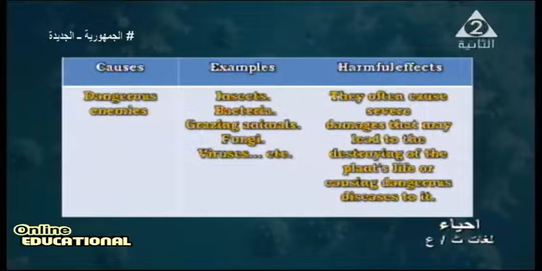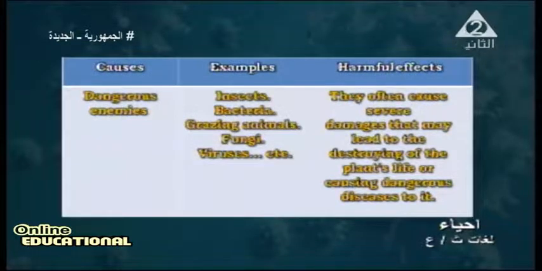The insects that invade the plant, like pests that eat the crop, bacteria or unicellular organisms that may invade the plants, grazing animals found inside cultivated land without any control, fungi and viruses.